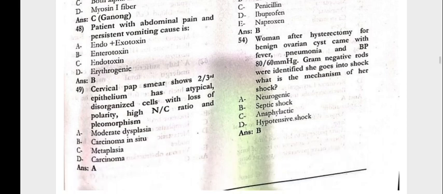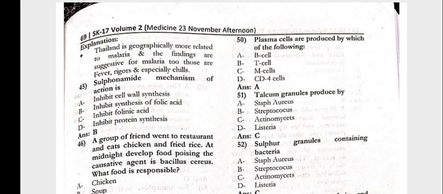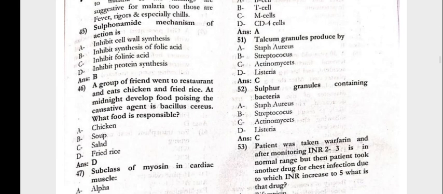The cervical pap smear shows two-thirds epithelium has atypical disorganized cells with loss of polarity, high N/C ratio, and pleomorphism. That is the moderate dysplasia. Next, 50. The plasma cells are produced by which of the following? The B cells. The sulfur granules produced by the actinomycetes. Sulfur granules containing bacteria would be the actinomycetes.